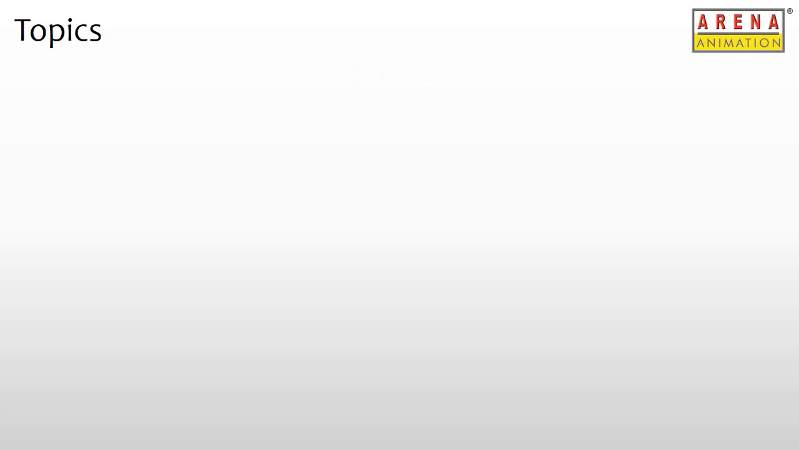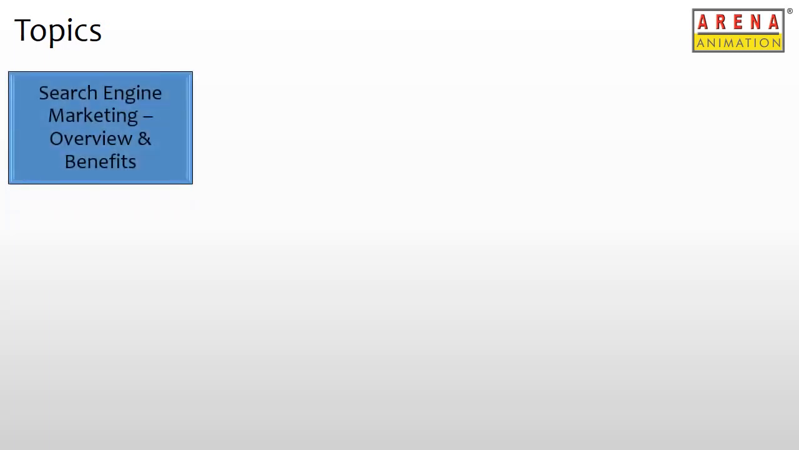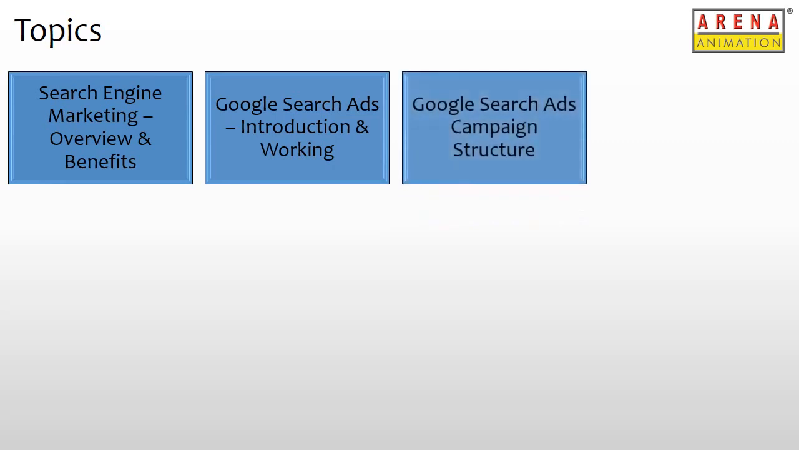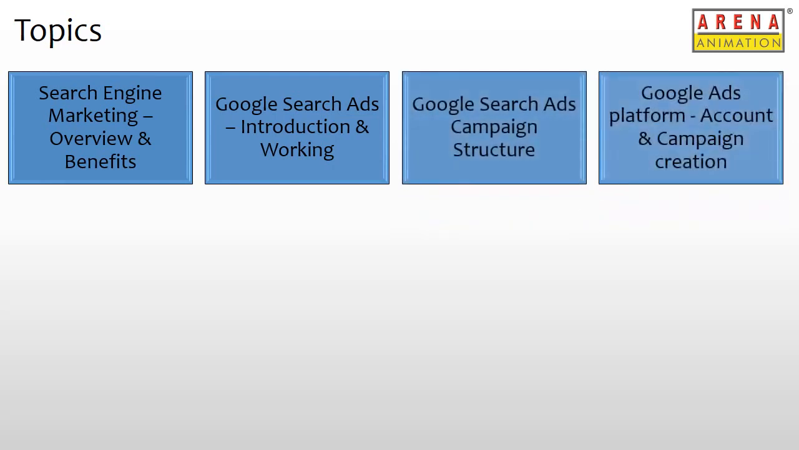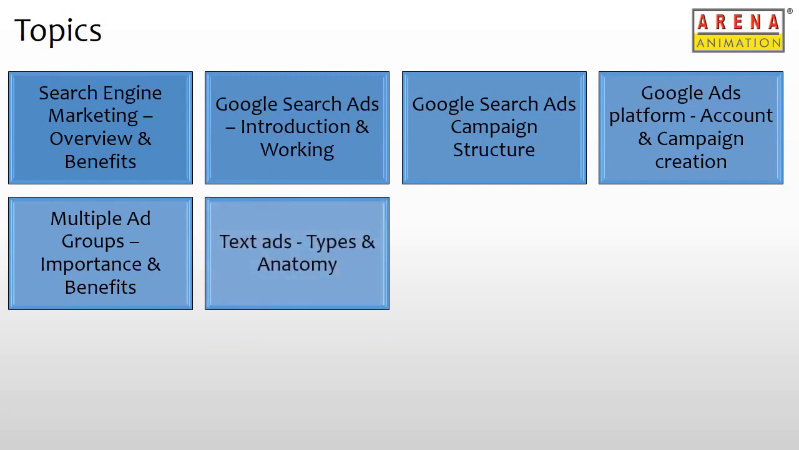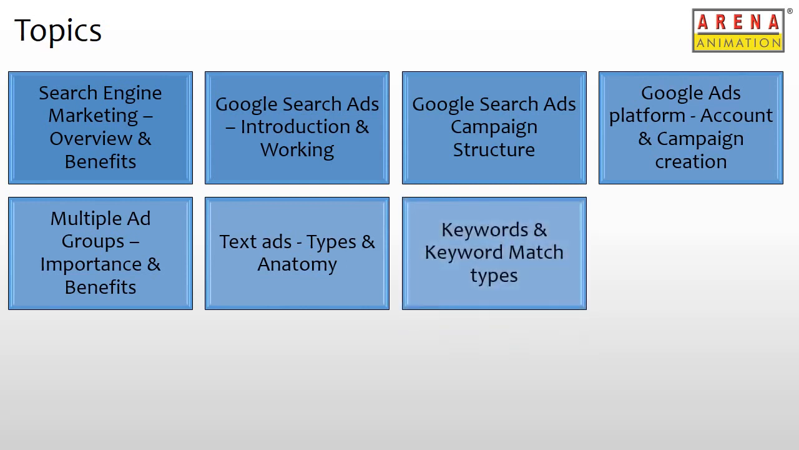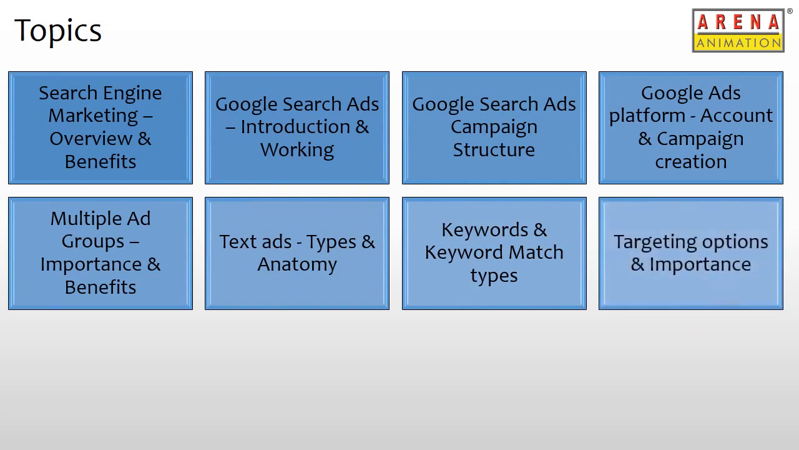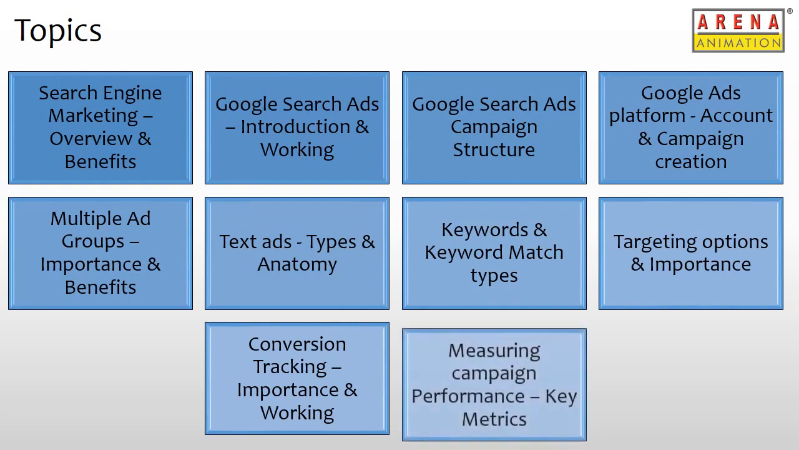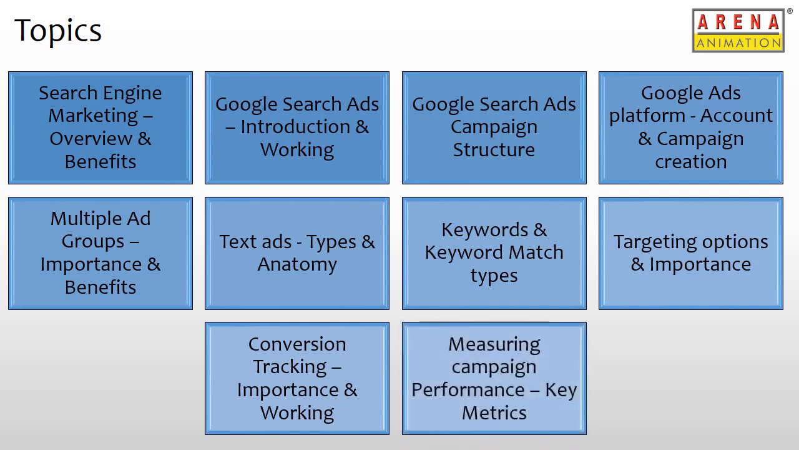Let's quickly go through the topics we will cover in this training module. We will cover what is search engine marketing and its key benefits, what are Google Search Ads and how do they work, Google Search Ads campaign structure, introduction to Google Ads platform with account and campaign creation, multiple ad groups, its importance and benefits, what are text ads, types of ads and structure of a search ad, what are keywords and keyword match types, the various targeting options available to choose your audience in Google Ads and its importance, what is conversion tracking, its importance and working, and last on the list, some of the key metrics that determine performance of search ads.